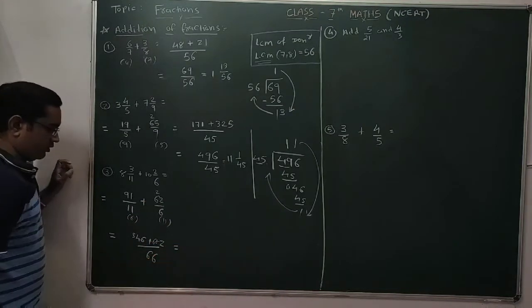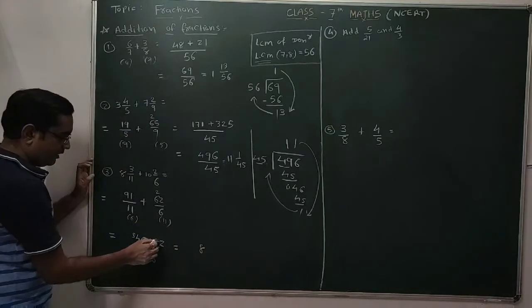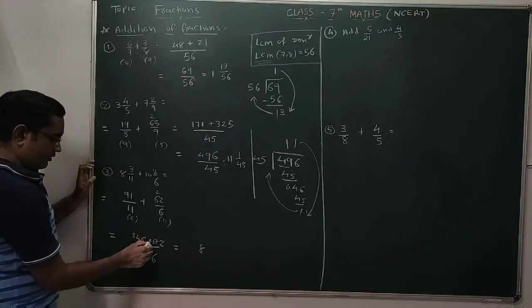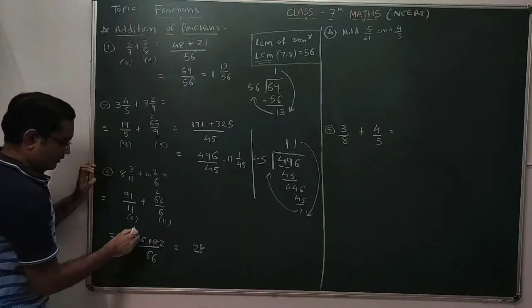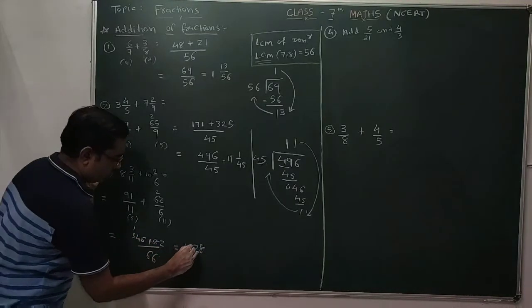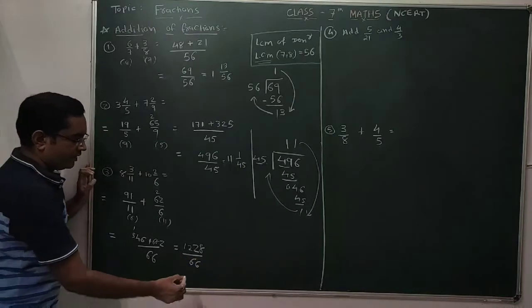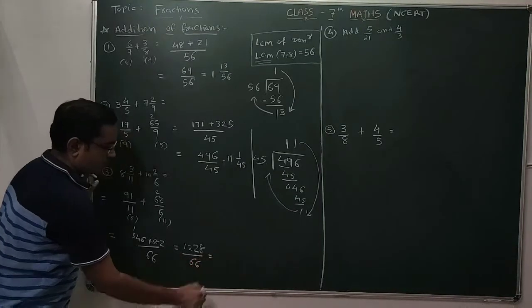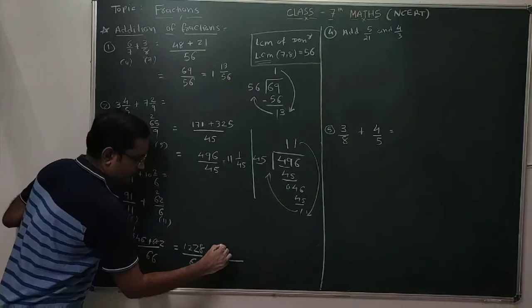So the result is a sum divided by 66. So this is again an improper fraction, and you have to convert this improper fraction into a mixed number, and that you have to find by yourself.